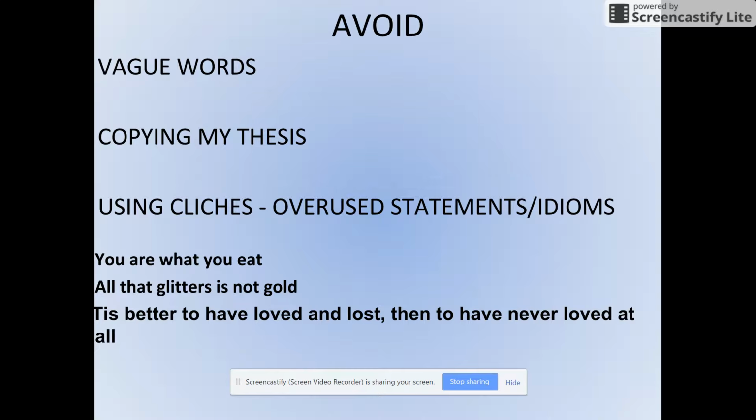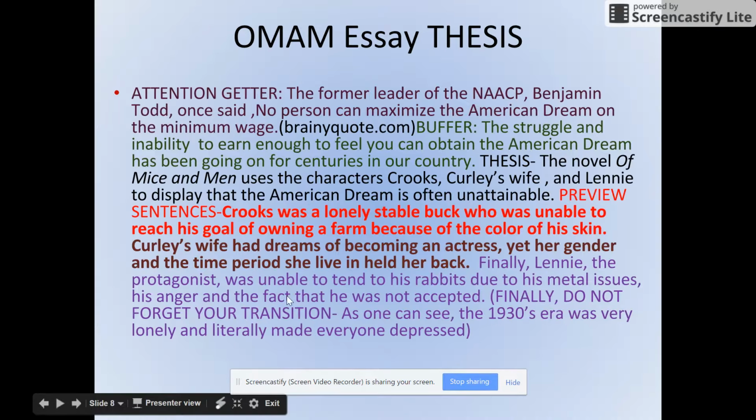a cliche? A cliche is an overused statement, like you are what you eat, or all that glitters is not gold, or 'tis better to have loved and lost than never loved at all. It's a saying. It's an idiomatic expression. An idiom is something that someone says, and a lot of times is overused. So don't use cliches. Here's an example thesis worked in with an example body paragraph here.